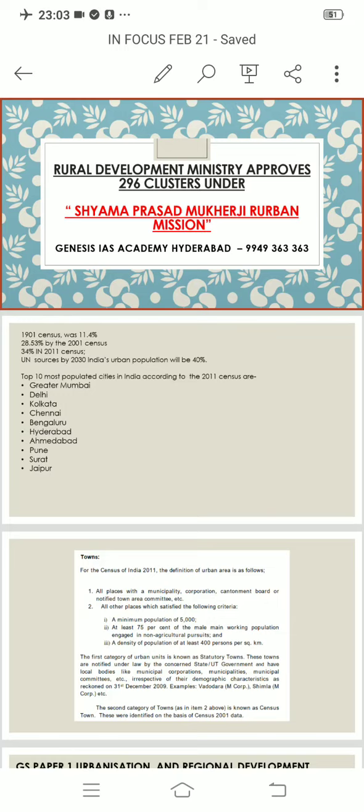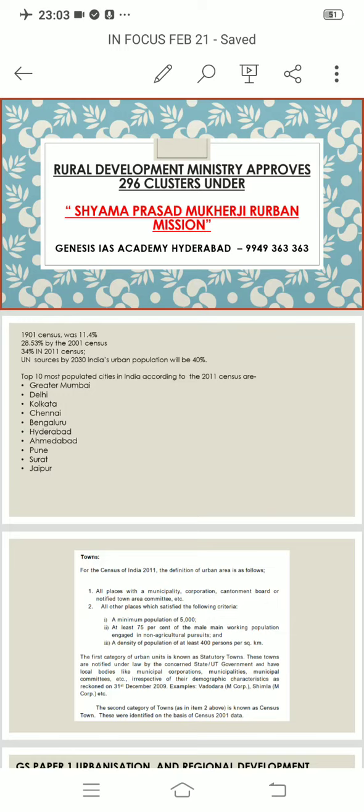Now the first category of urban units is known as statutory towns, that is under serial number 1. These towns are notified by law by the concerned state and UT governments, and they have local bodies like municipal corporations, municipalities, municipal committees, etc., irrespective of demographic characteristics. Now the second category of towns, which is in item number 2 above, is known as census towns, and they are identified on the basis of census 2001.